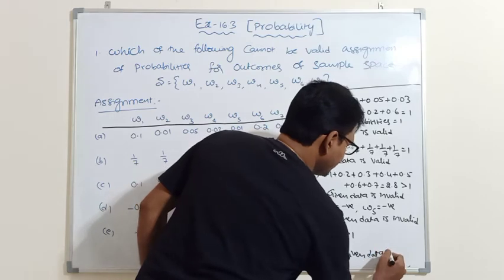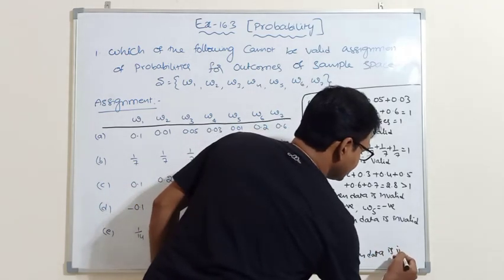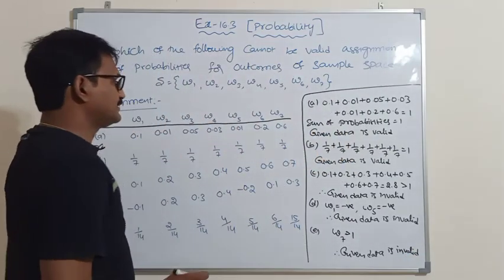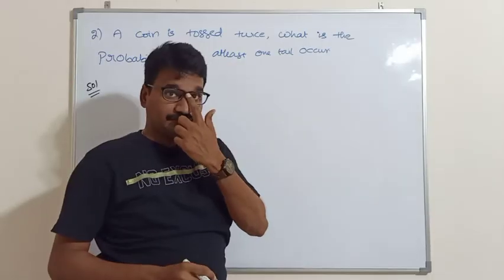Every probability value must lie between 0 and 1 only. But here, this 15 by 14 is violating the probability distribution. Therefore, this is also invalid data.